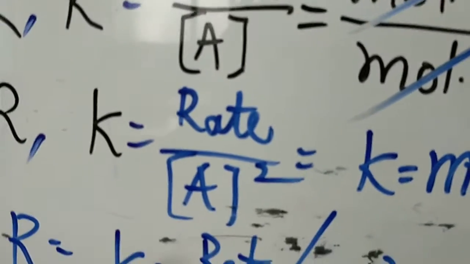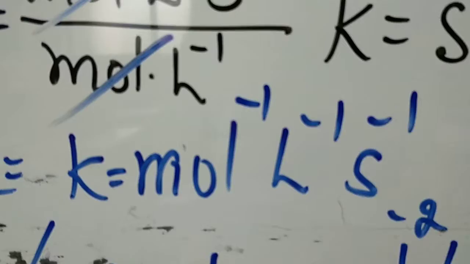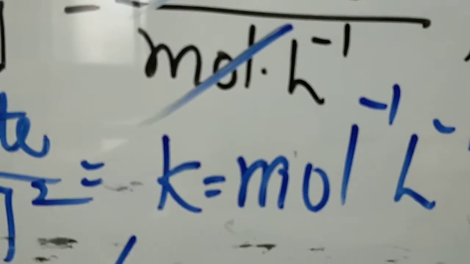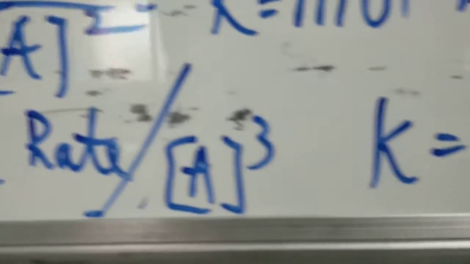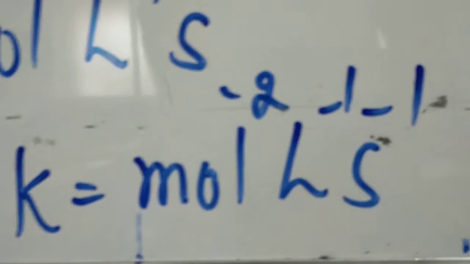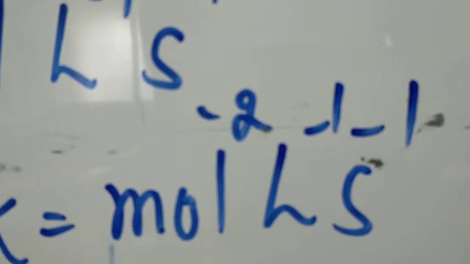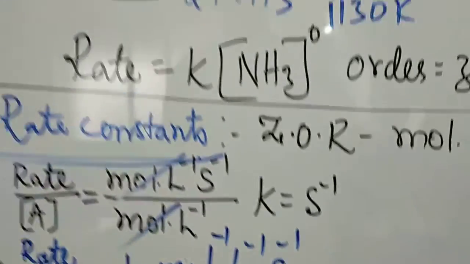Similarly, for second order reaction, rate divided by A squared, after all the calculation we get K in liter per mol per second. For third order also, rate divided by A cube, K is liter squared per mol squared per second. So this is about the units of rate constant.